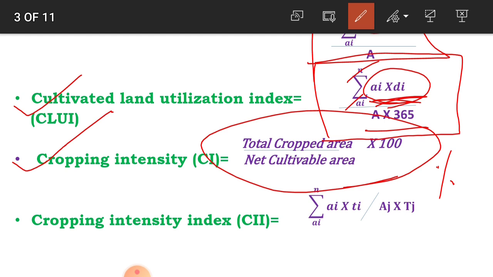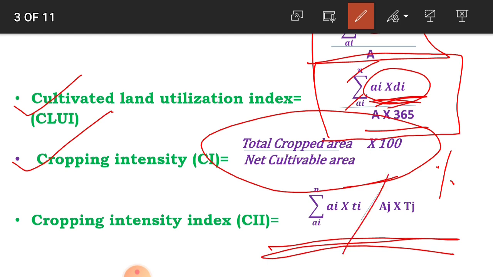It is the actual land use area and time relationship for each crop or group of crops compared to the total available land area and time, including the land temporarily available for production. That is called the cropping intensity index, and it is calculated using the formula: summation of AI into TI divided by capital AJ into capital TJ.